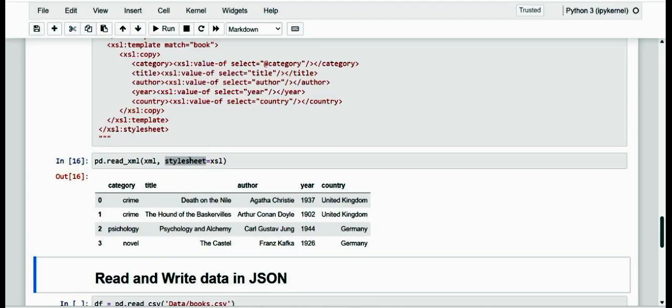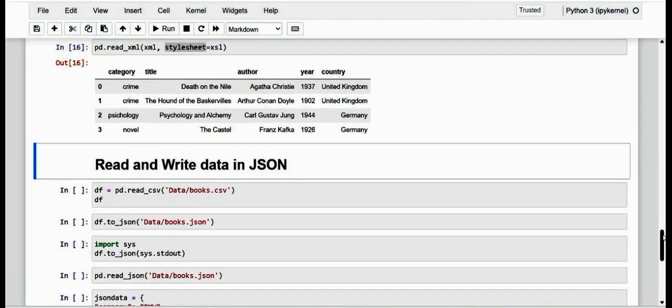Now let me move on to the next one, JSON. Another file format widely used for exchanging data, especially in the web world, is JavaScript Object Notation, shortly specified as JSON. This format has proved so flexible that today it is practically the most used format for exchanging data via HTTP between browsers and other applications.